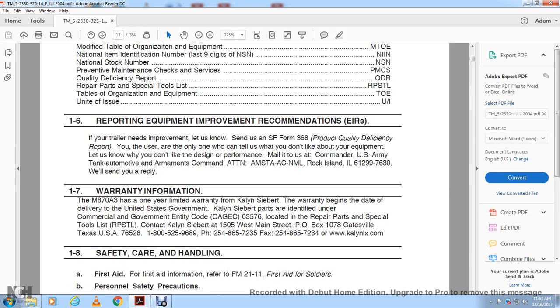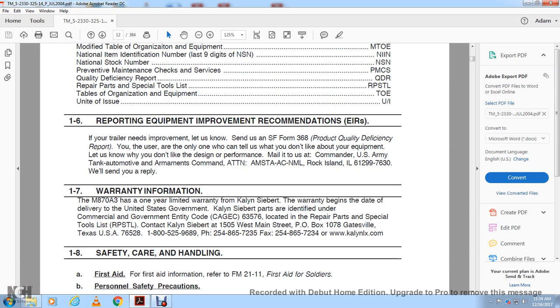1-7, Warranty Information. The M870A3 has a 1-year limited warranty from Kalyn Siebert. The warranty begins on the day of delivery to the United States government. Kalyn Siebert is identified under the Commercial and Government Entity code, or CAGEC, 63576, located in the Repair Parts and Special Tools List.